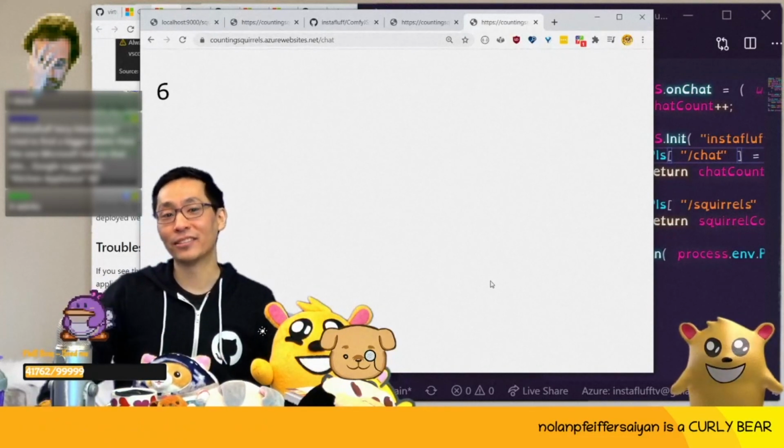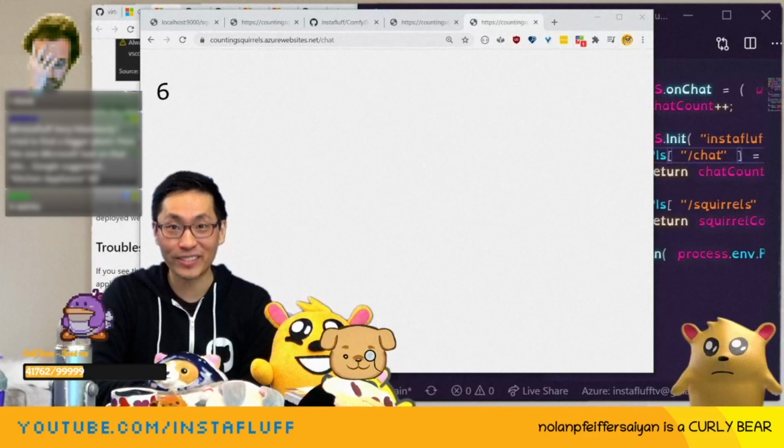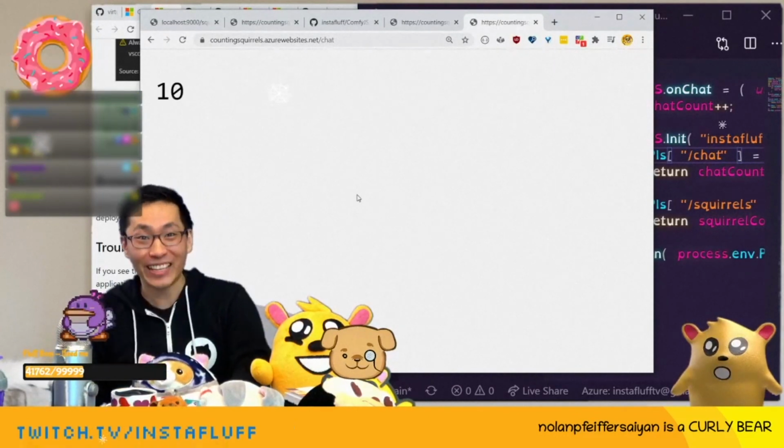There's been 6 chat messages since this has deployed. Everyone, put in your favorite emotes. We'll see it count up. 7 messages. Oh, snap. 10 messages, 11 messages. This is gonna be cool.